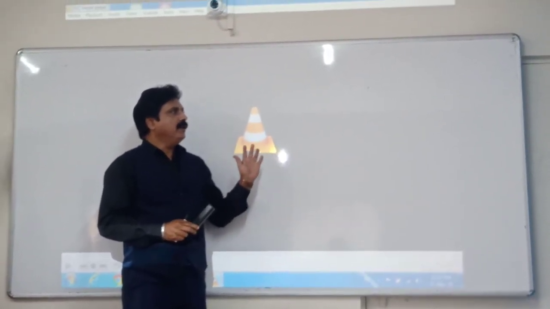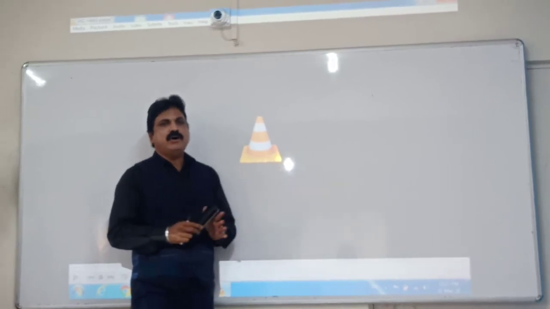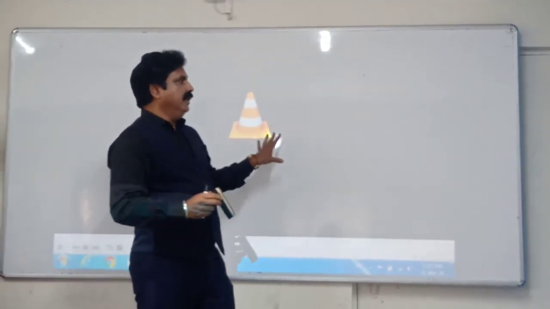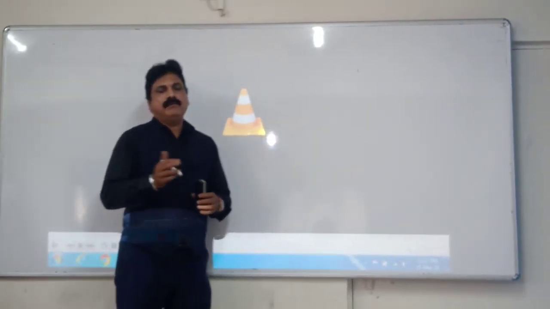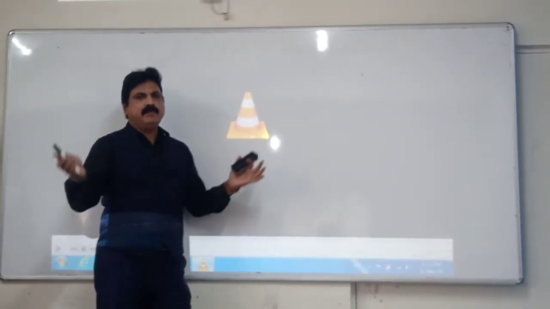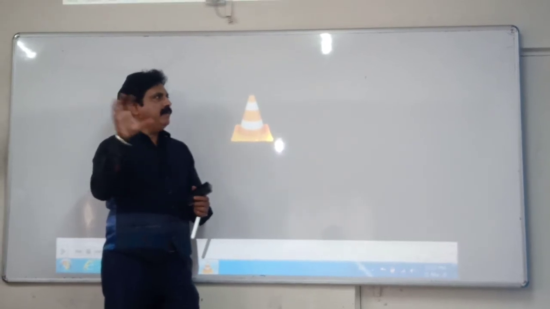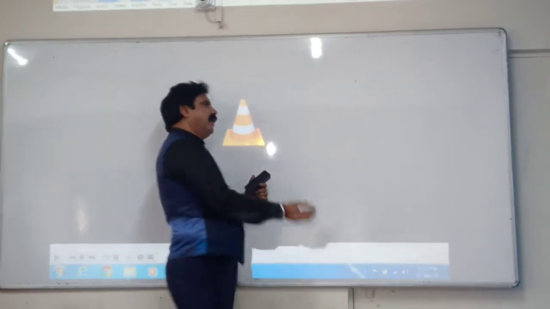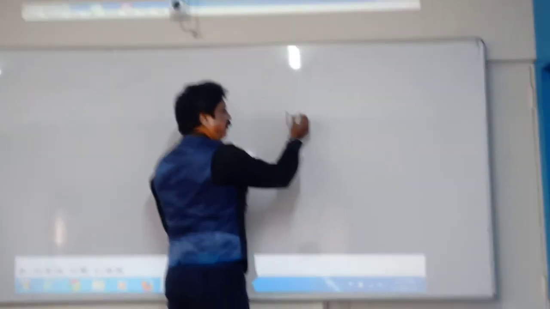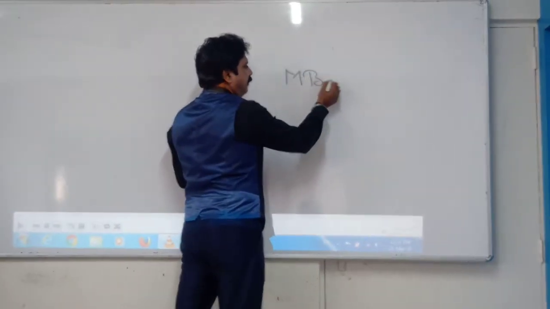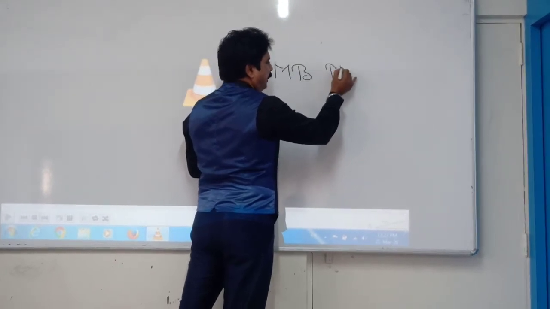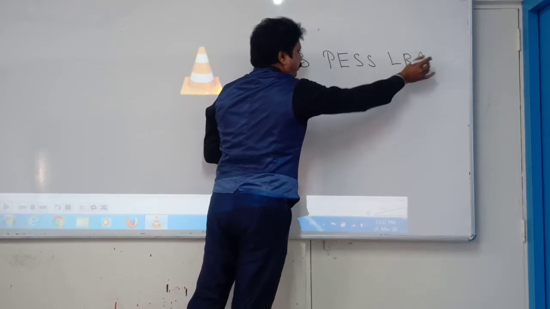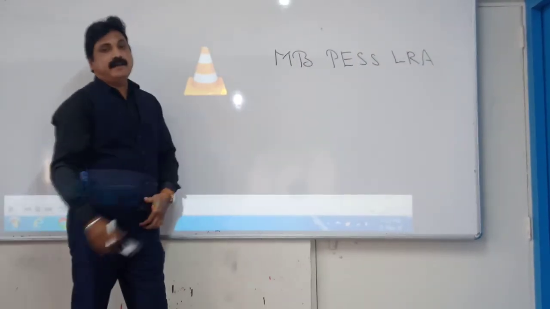See, if you want to remember these kind of things in short, I can tell you certain type of tricks which are mostly applicable in case of biology. When you study the different type of processes, you can remember, you can summarize these things into small words. I will use a certain example for digestion. It is known as the MB PESSLRA law. So let us understand what is meant by this law.